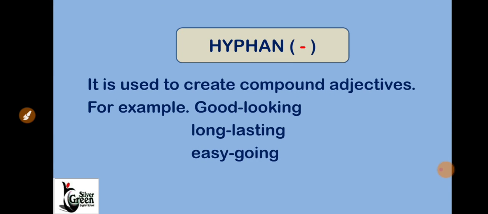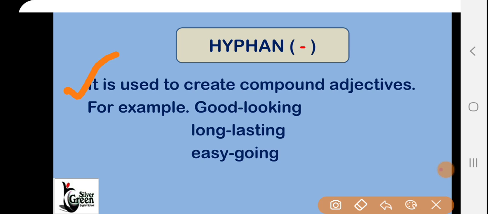So let's see the next punctuation mark. The next punctuation mark is hyphen. Now what is the use of hyphen? It is used to create compound adjectives. For example, good-looking, long-lasting, easy-going. These are the examples where you can see the symbol of hyphen being used between two words.